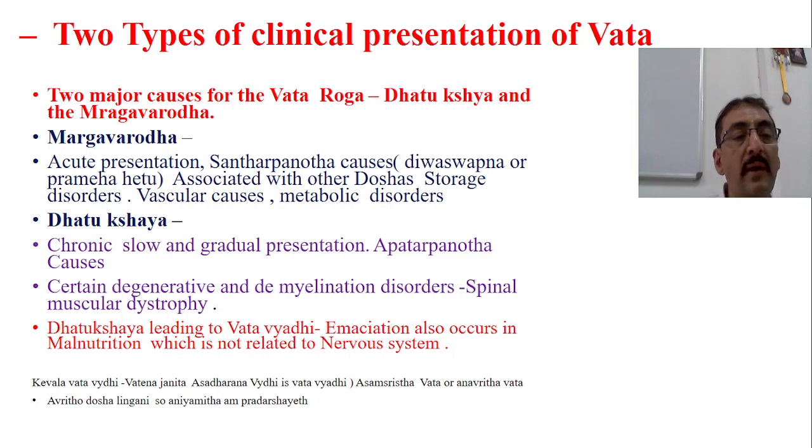Emaciation also occurs in malnutrition, which is not related to the nervous system. This we have to remember. Dhatukshaya always leads to Vata Vyadi. Now, emaciation is a type of Dhatukshaya, and it is not mandatory that it always occurs only in neurological disorders, as we see in neurological degenerative disorders. That particular Dhatukshaya or emaciation can also be seen in nutritional disorders. Therefore, I told in the Apatarpana cause, Apatarpana is not only because of degeneration, Apatarpana may also be because of nutritional causes. So this is the point. So these are the two important presentations.